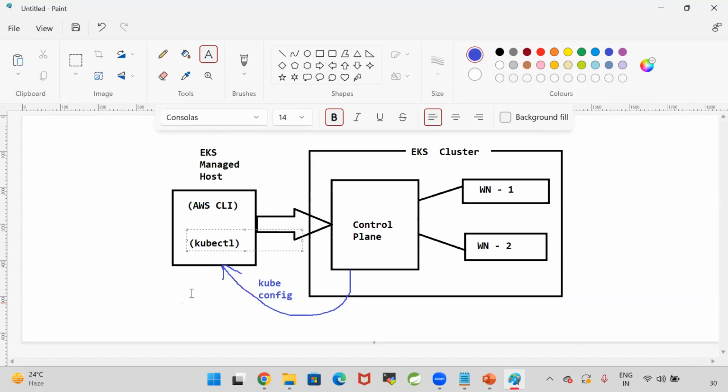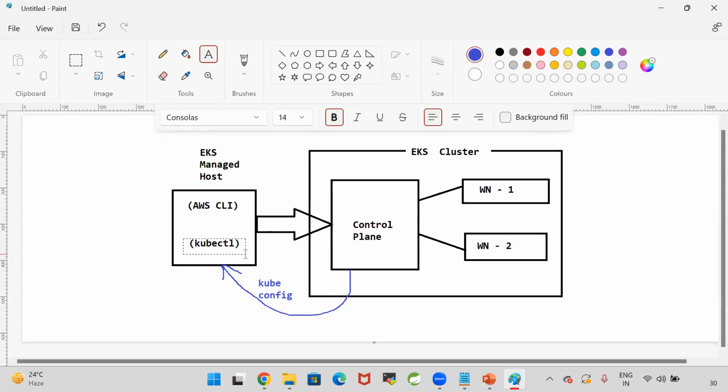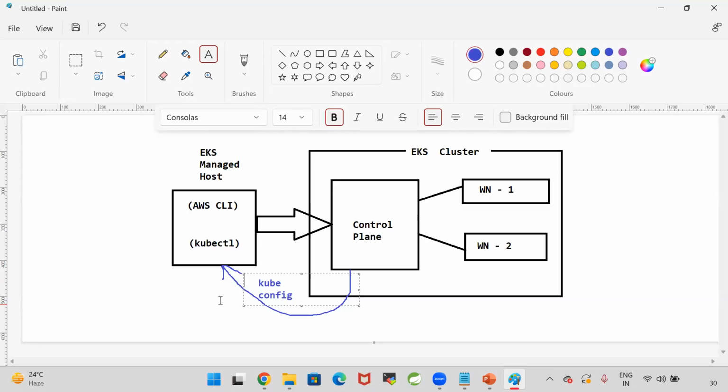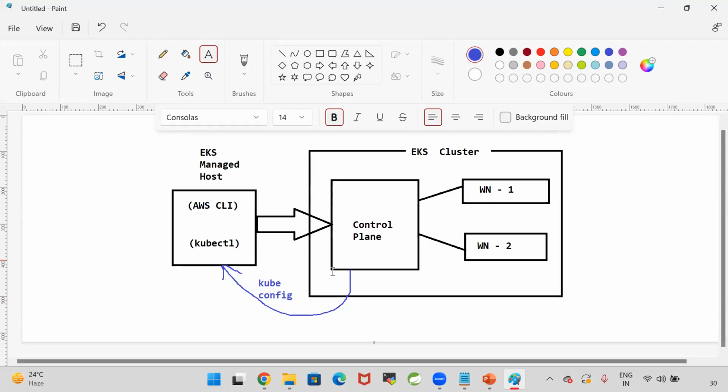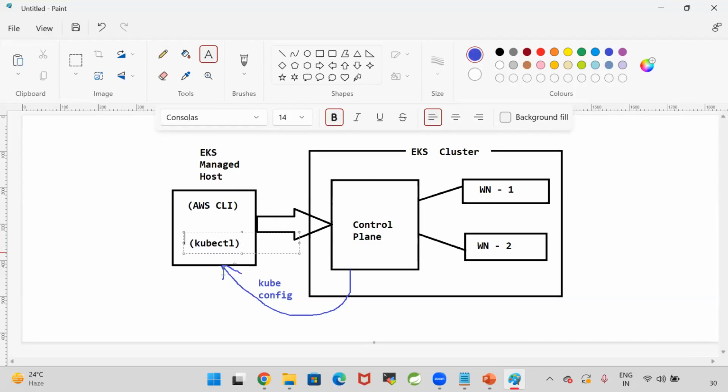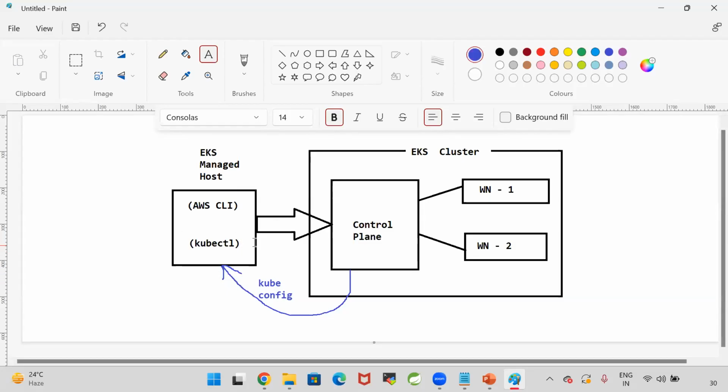kubectl should send the request to the control plane. Where is the control plane? Control plane information will be available in the kubeconfig. That is the cluster information. So control plane data will be taken as kubeconfig data. That kubeconfig data I will configure in the Linux machine so that when I execute kubectl, it will understand where the cluster is and send the request to the cluster to deploy our application. Then the cluster will send the task to the worker nodes. In the worker nodes, our containers will be created inside the pod.